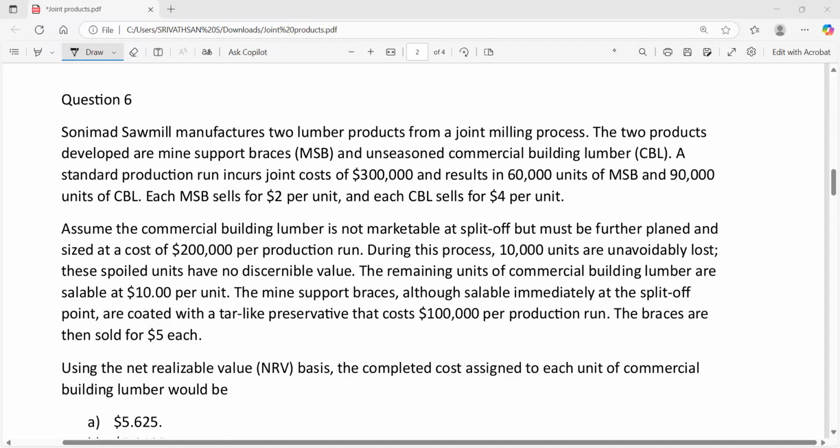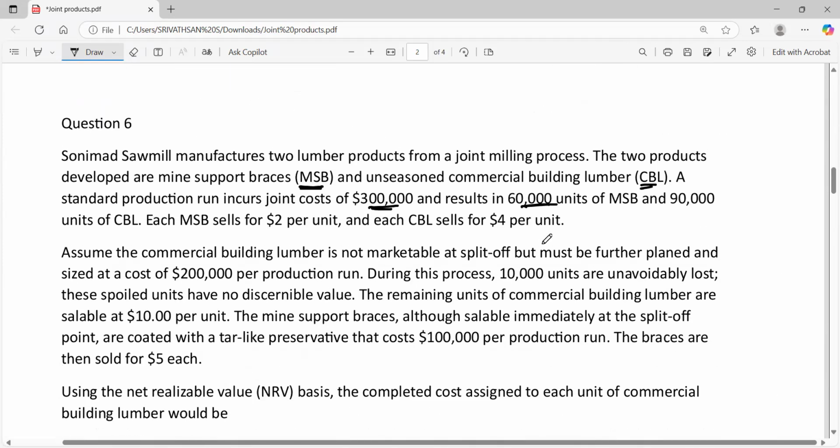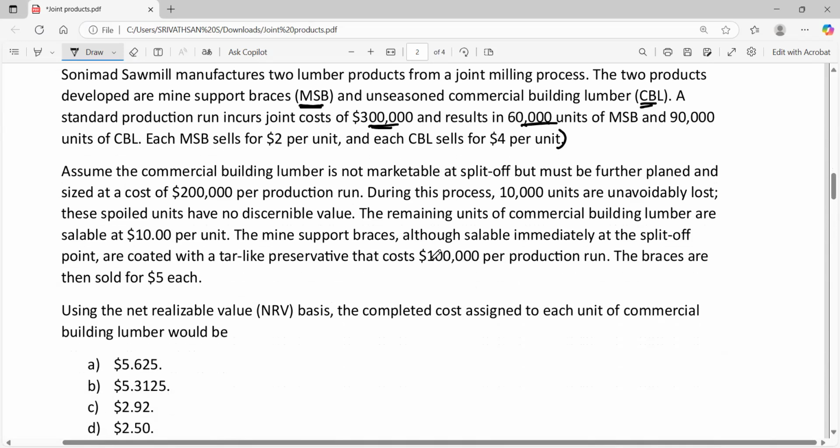Question number 6. Sony Mat Sawmill manufactures two lumber products from a joint milling process. The two products developed are MSB and CBL, that is mine support braces and unseasoned commercial building lumber. The standard production run incurs a joint cost of $3 lakh, results in 60,000 units of MSB and 90,000 units of CBL. So it is similar to the previous question till this part. On top of that, they have given few more additional informations.